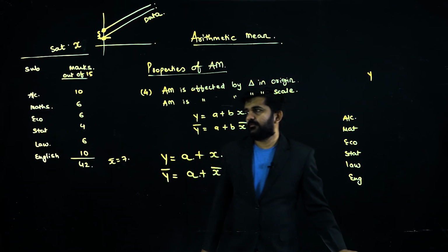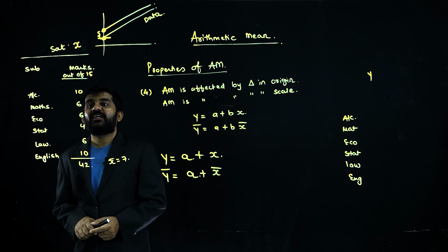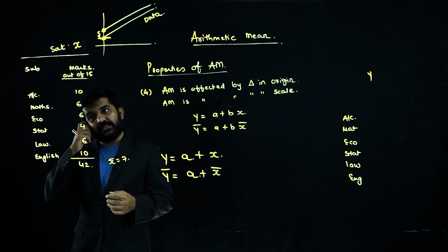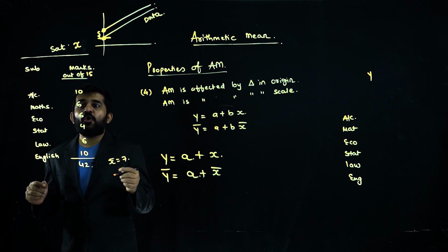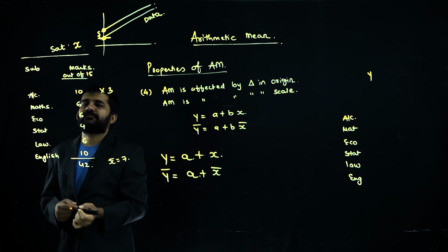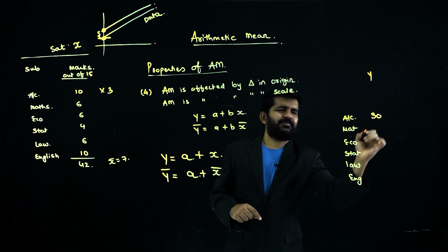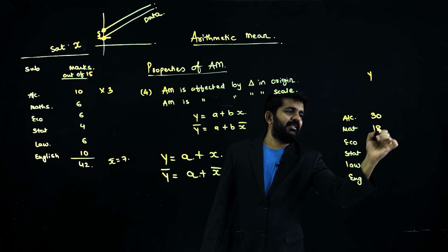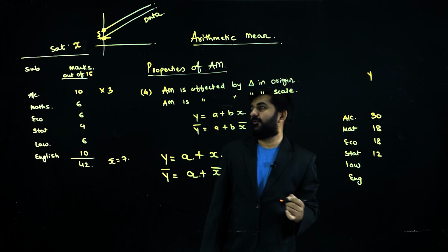See, now what I am doing is, I want to multiply, let me not take 2, but 3. I want to take another data where your marks will increase 3 times. So what will be your new marks? 30, 18, 18, 12.